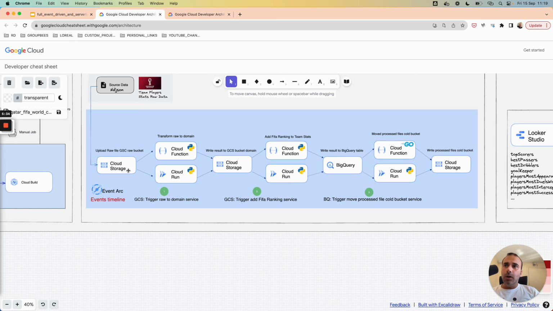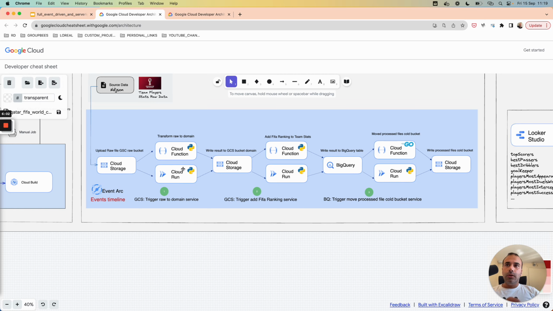Firstly, after uploading the file to Cloud Storage, with Eventarc, we will trigger a serverless component. At the top, we will firstly launch the use case with Cloud Functions, and we will then replace the Cloud Functions with Cloud Run services at the bottom.